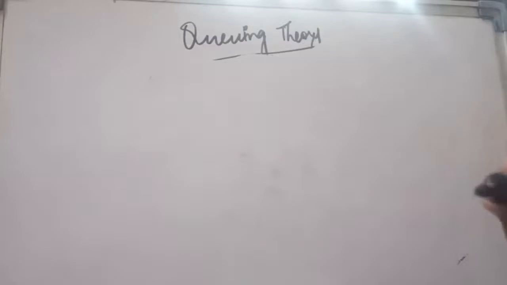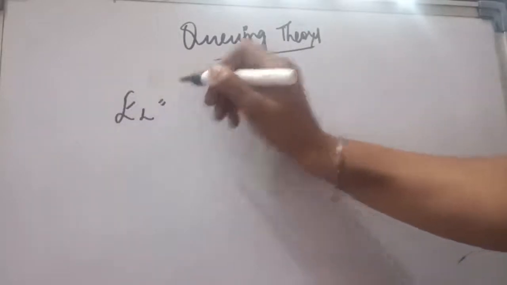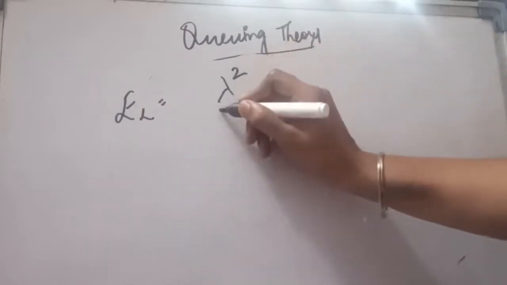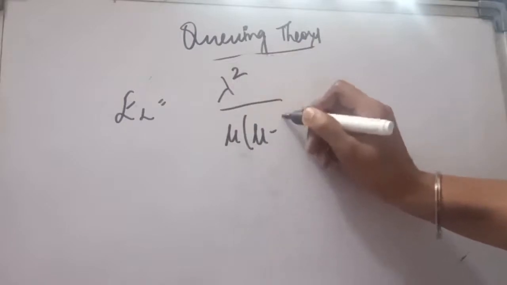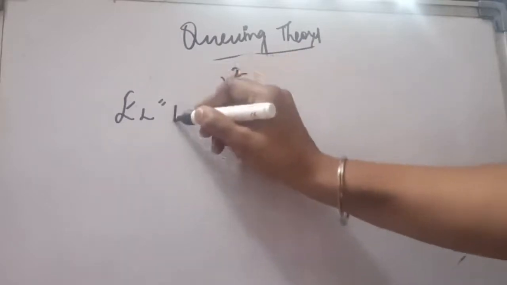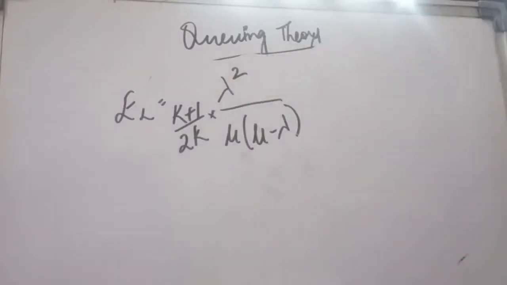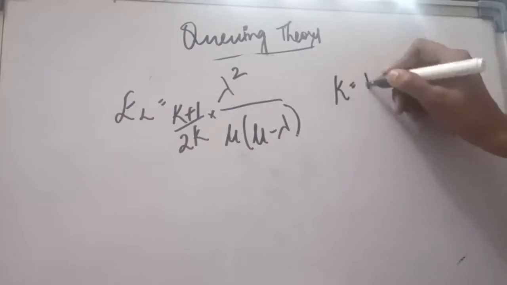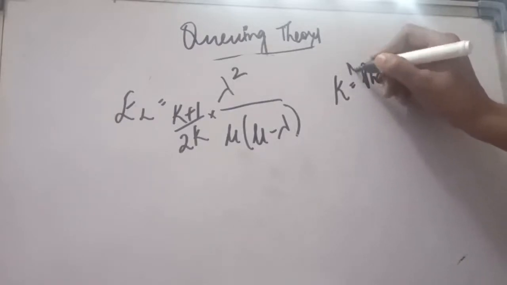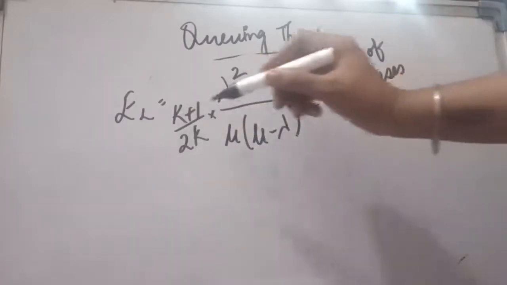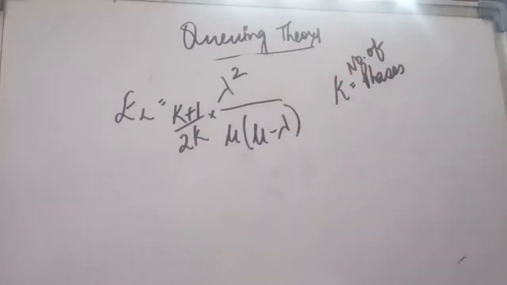Now here we will be calculating the same EL as we have already done, the expected number of customers in the queue. You have done this formula, lambda square divided by mu minus lambda. But here the change is that k plus 1 upon 2k will be multiplied with this formula. What is k? K stands for the number of phases given in the question. It will be clearly given: there can be 2 phases, there can be 3 phases. So you have to see the number of phases given in the question. The rest is exactly the same. In the place of k, you will fill this.